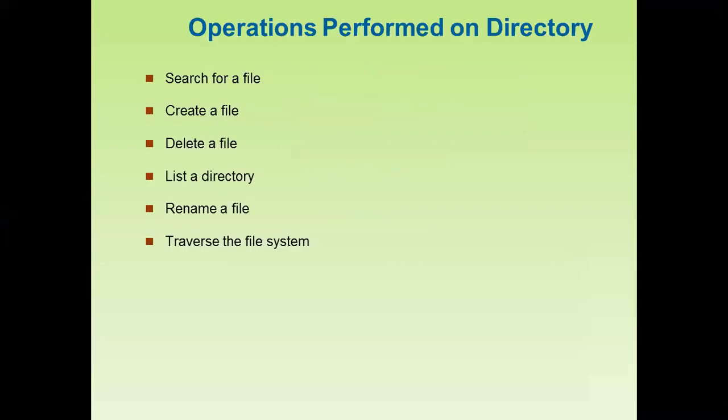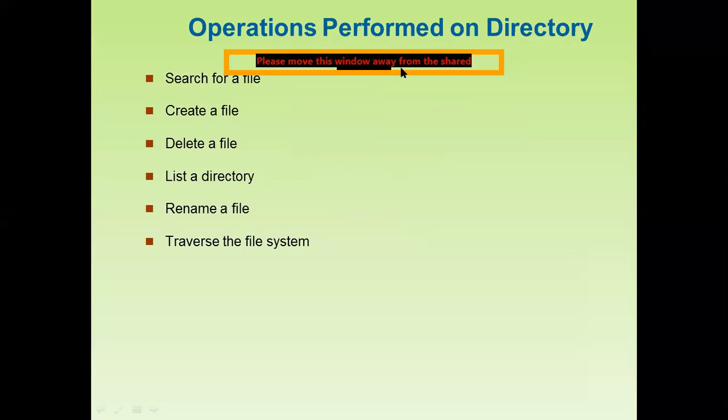So in continuation of the file system, operations performed on directory. We are aware that each operating system has a different file system, and how the operating system is going to manage all the files, folders, and how they are creating the number of directories. A directory may contain a number of structures, whether it's a tree structure or maybe a non-tree structure. Later on, we will also discuss the tree structure and non-tree structure of the file systems managed by the operating system.